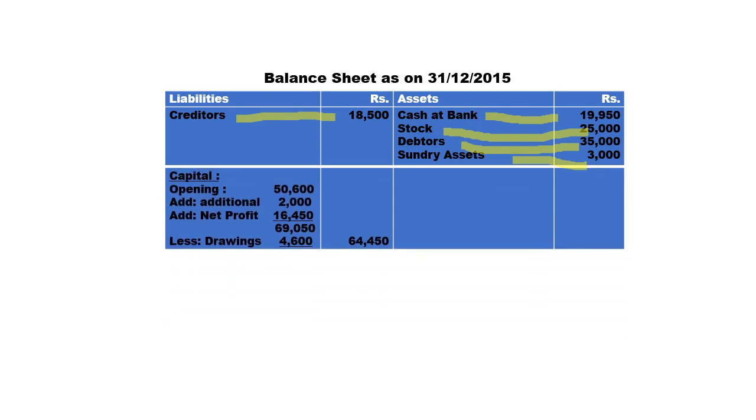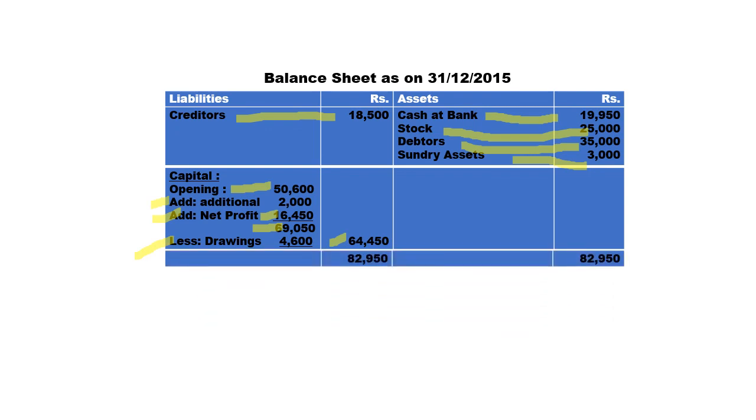Next, capital calculation, opening we have identified 50,600, add additional, that is private dividend paid in 2,000 rupees, add net profit 16,450 as per the profit and loss account, total comes to 69,050, less drawings 4,600. So closing capital comes to 64,450 and total of the balance sheet comes to 82,950.